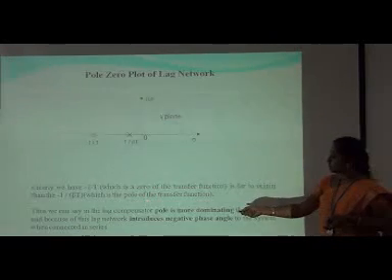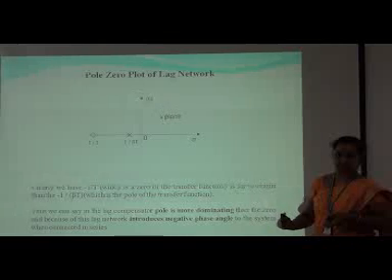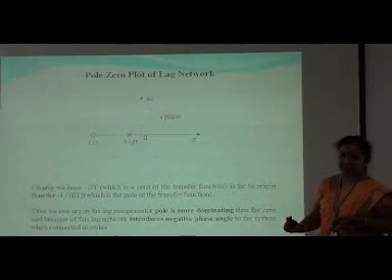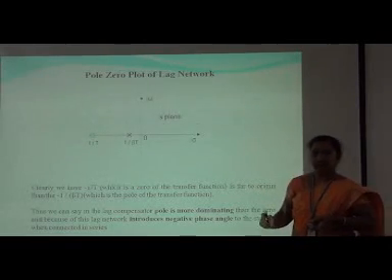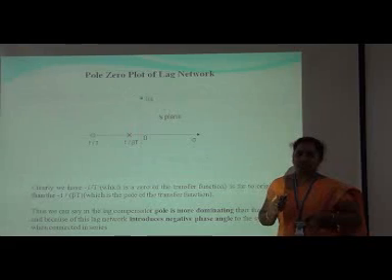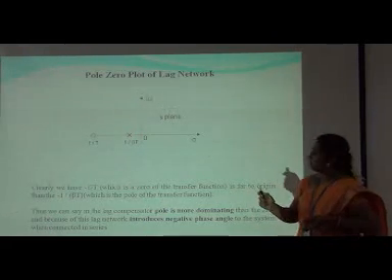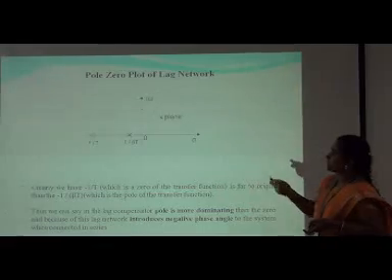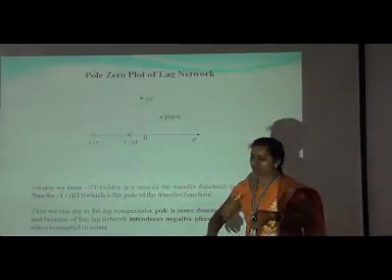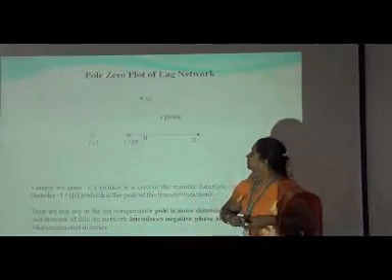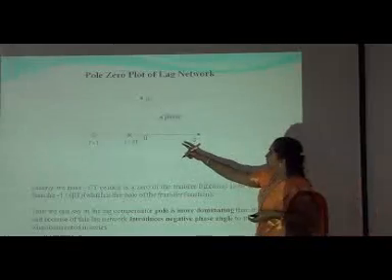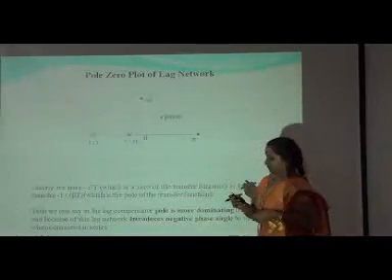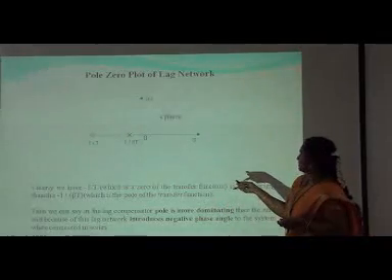Okay. Next, we found the transfer function, that is G_0(s), that is E_0(s) by E_i(s). That is your transfer function of the lag compensator. Now we will represent it in the pole-zero plot of the lag network. This is j omega and this is sigma.